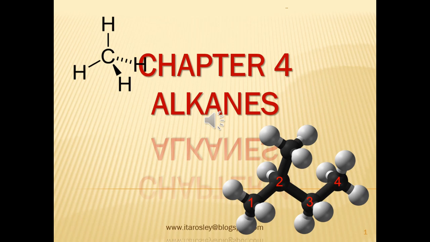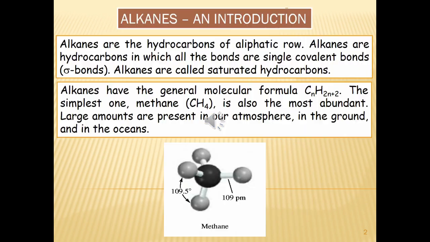Assalamualaikum. Okay, so kita masuk chapter 4, Alkanes. Alkanes are the hydrocarbons of aliphatic rows. Alkanes are hydrocarbons in which all the bonds are single covalent bonds, which are sigma bonds.